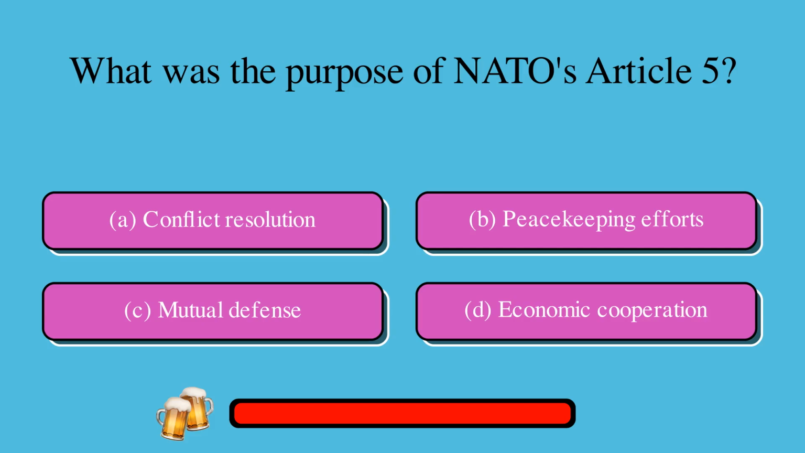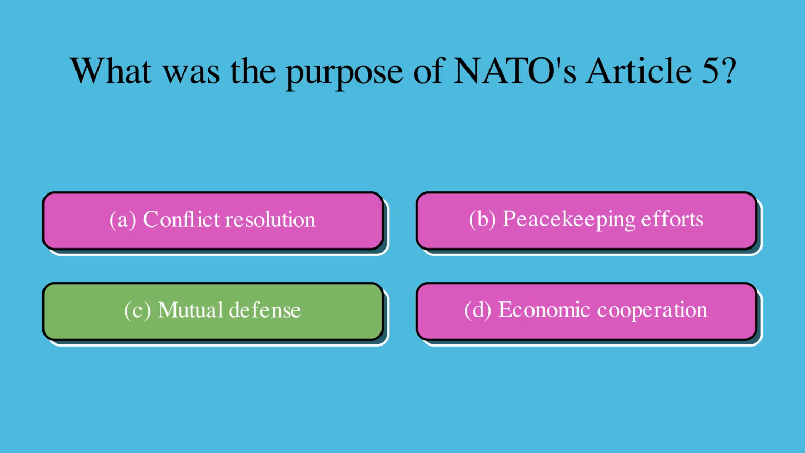What was the purpose of NATO's Article 5? A. Conflict resolution, or B. Peacekeeping efforts, or C. Mutual defense, or D. Economic cooperation? The correct answer is C. Mutual defense.